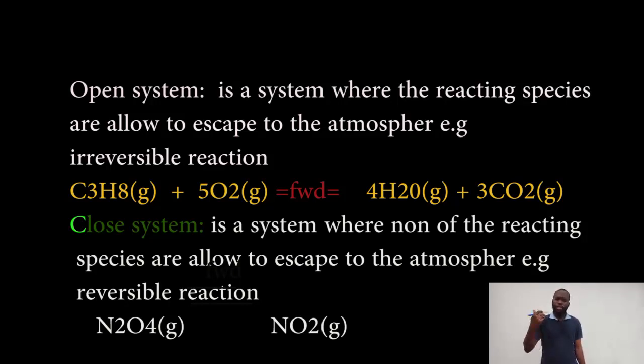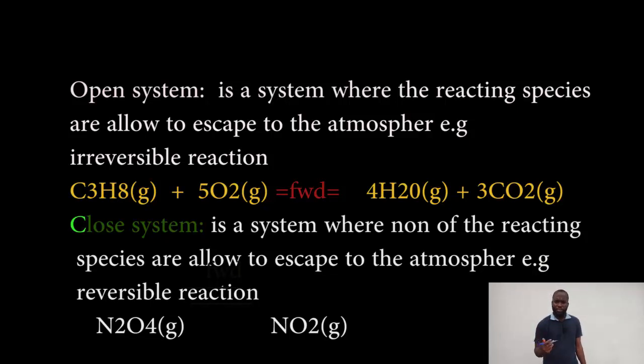Another one we'll talk about is the closed system. A closed system is a type of system where none of the reacting species are allowed to escape to the atmosphere. Such a reaction can be termed a reversible reaction, where the reacting species have the capacity to react and give us backward reactants. It is only in a reversible reaction that equilibrium can occur, because none of the reacting species are allowed to escape to the atmosphere.